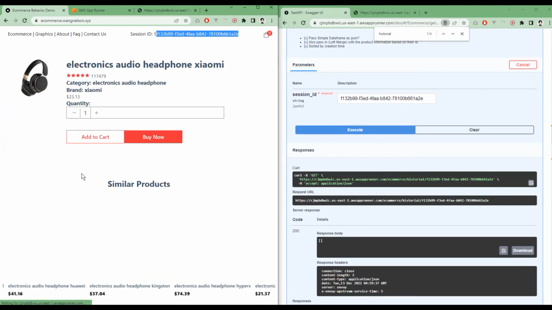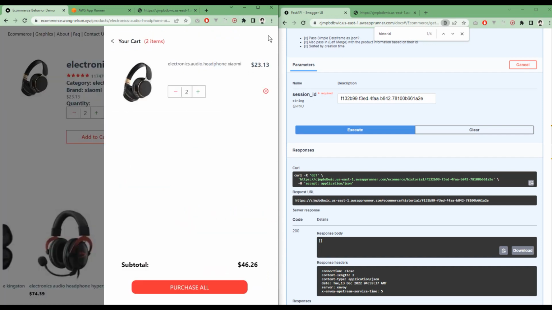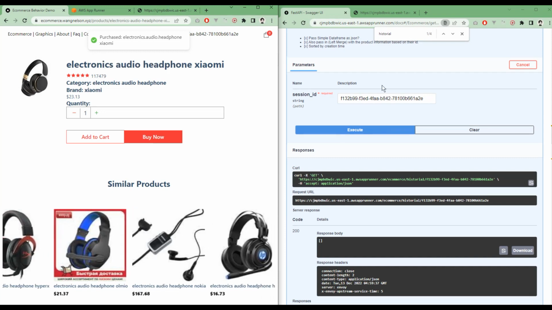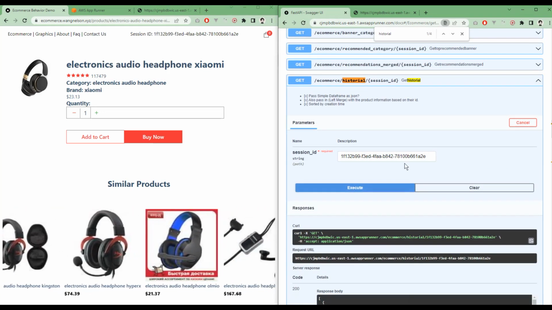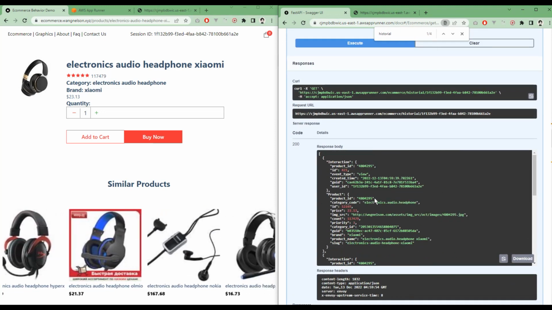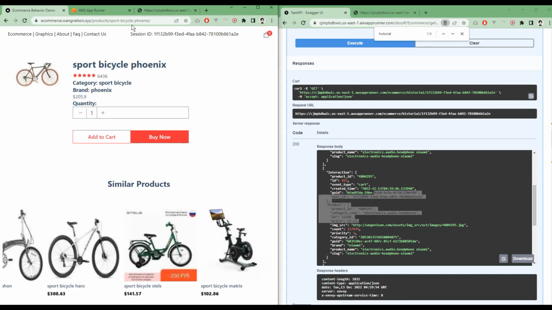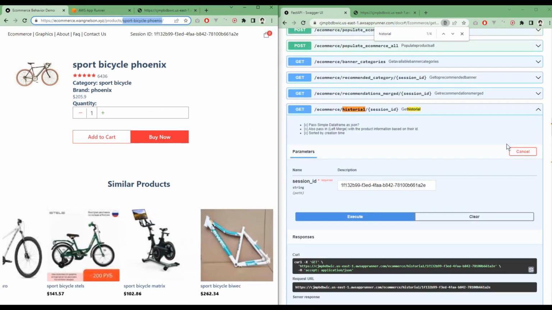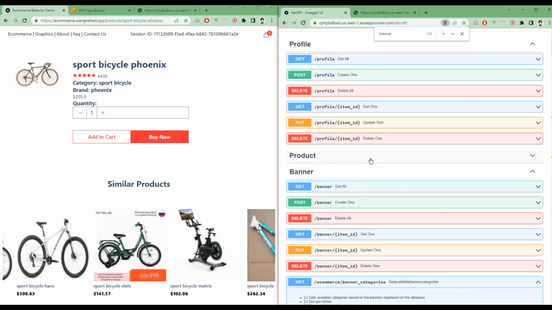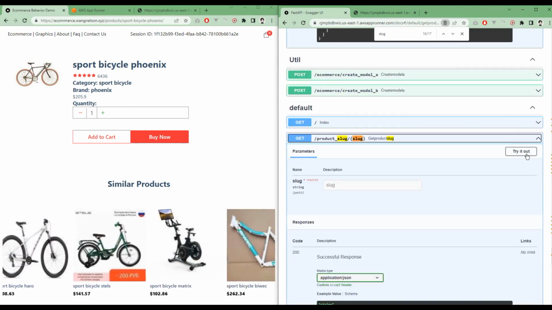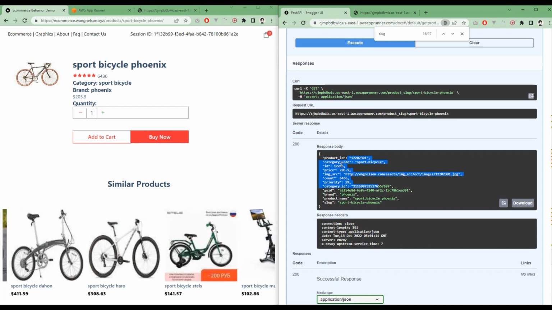It should be empty, but if I go and play around, let's say I want to add some items to the cart, or I want to see my cart, purchase those items, and if I refresh this, I should see all my interactions. You can see that I'm viewing my headphones and I am looking at my audio headphones. So we can see the product ID, so we can actually have an API to get the product details based on the ID. That collects the information based on the ID. And if I copy and enter that one, you can see the details about that.